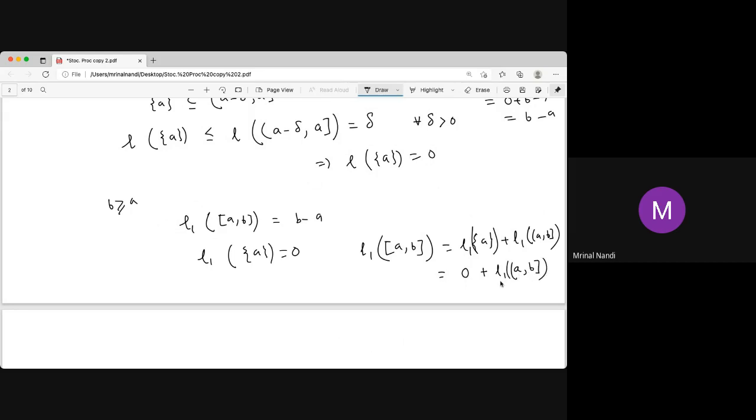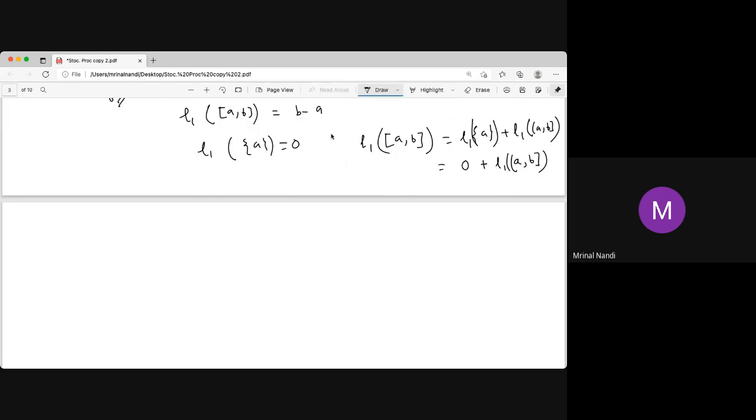So what about L or L1? You can start with L or start with L1. These are actually both the same, so you can start with any length. These are countably additive. Now we can define the length on only this type of set, and from this you can prove that the length of this is also B minus A. You can find the length of this as infinite for any real B, and the length of A to infinity is also infinite.